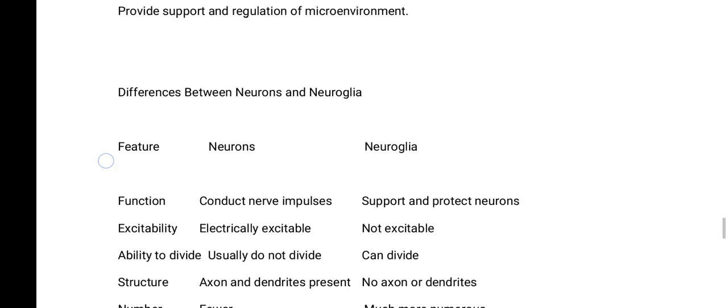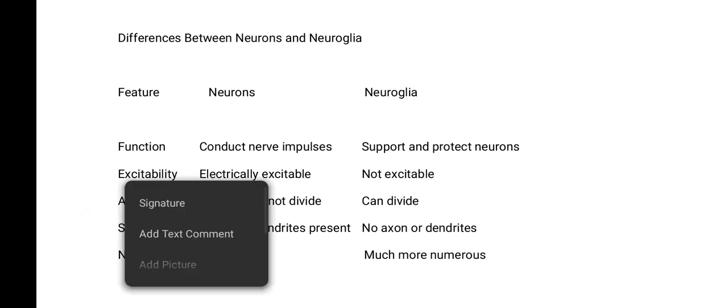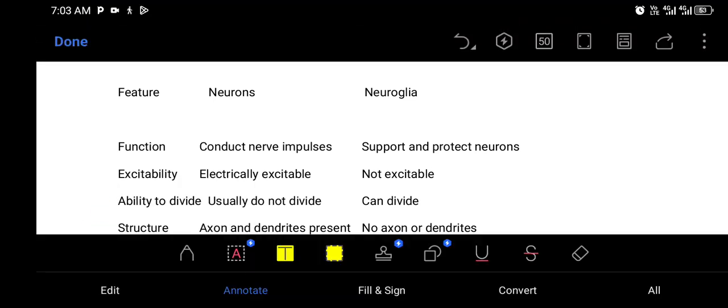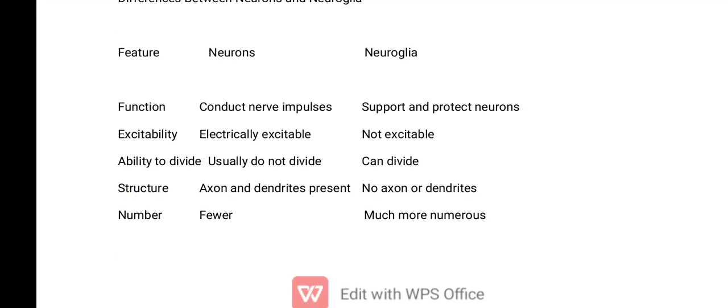Good. Now let's talk about the differences. What are the differences between the neurons and the neuroglia? Yes, we have to be able to give the differences between neurons and neuroglia. So this table here is showing the differences. Based on function, the neurons conduct nerve impulses, while the neuroglial cells support and protect the neurons.